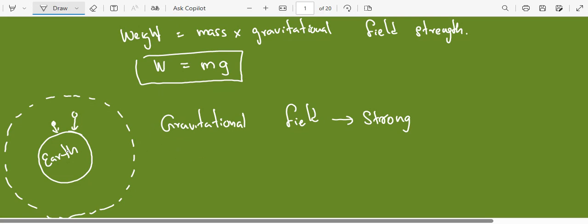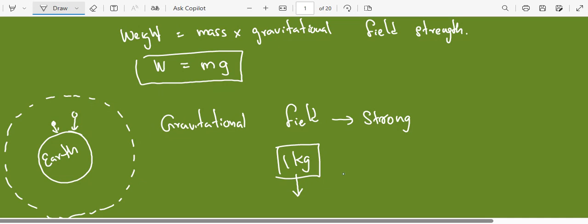Now this is measured like this. Let's say you take 1 kilogram of mass, anything. It could be 1 kilogram of sugar or a book or a stone, anything. If you take this 1 kilogram object near the earth's surface, the force acting on this mass, the gravitational force, is what we call the gravitational field strength at that point.